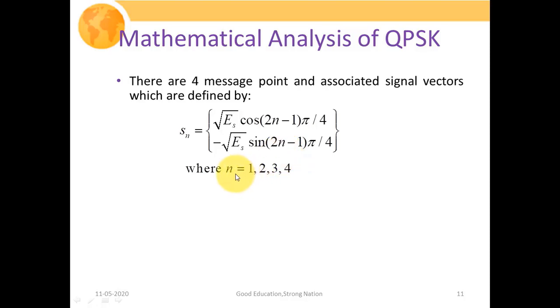As we discussed in our previous slide, for n equal to 1, the phase angle is pi by 4, for n equal to 2 it is 3 pi by 4, for n equal to 3 it is 5 pi by 4, and for n equal to 4 it is 7 pi by 4. Here Es represents the symbol's energy.